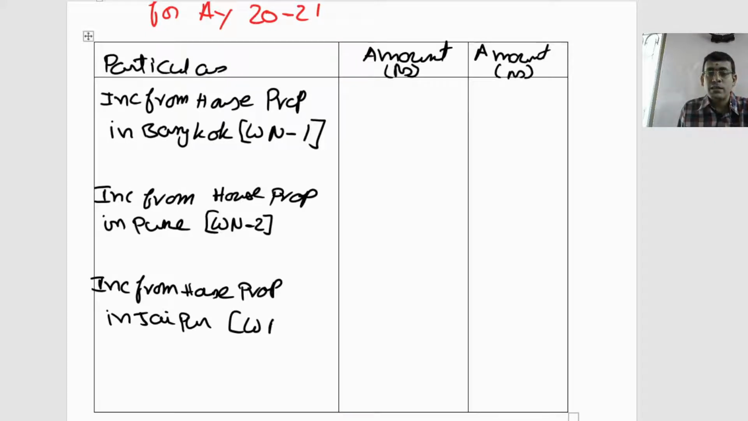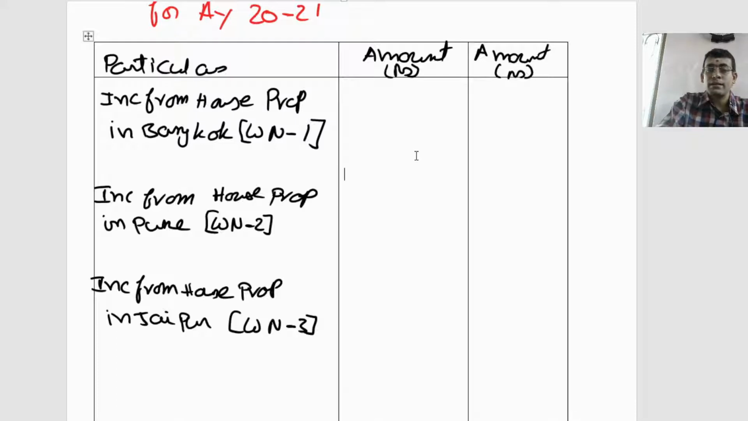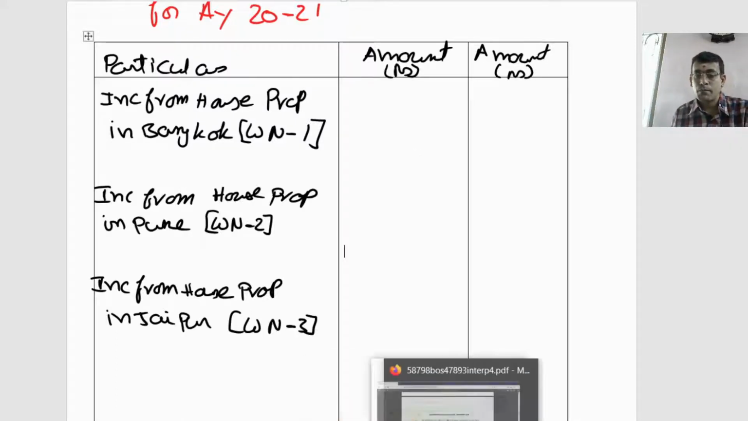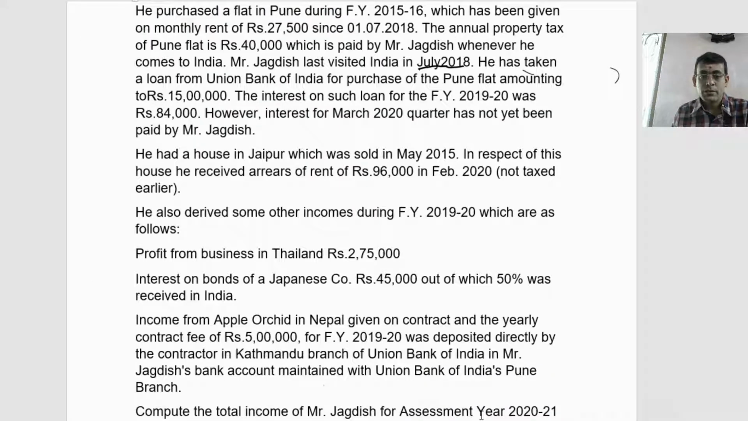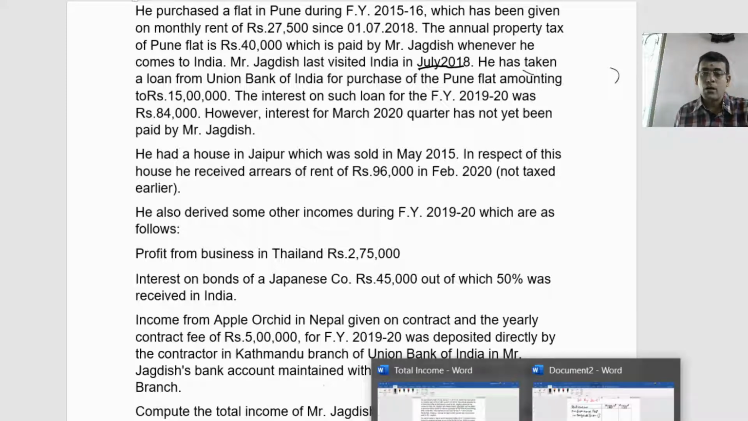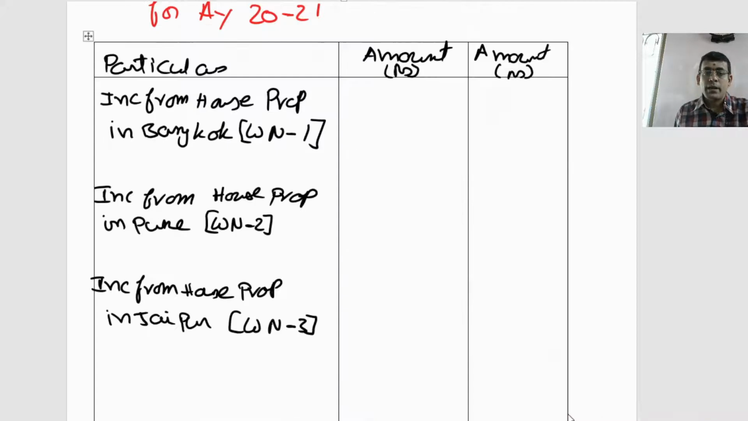The provision of arrears of rent we will discuss clearly when we are going through your working note number 3. There we will clearly discuss this part. Now let us move back to the problem. Now what is mentioned? He has also derived the following income: profits from business in Thailand. Now I need to go to the next part.